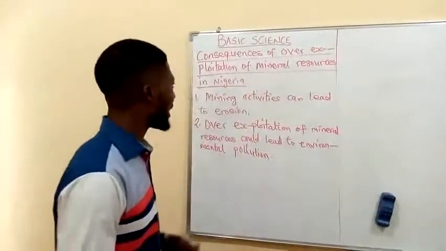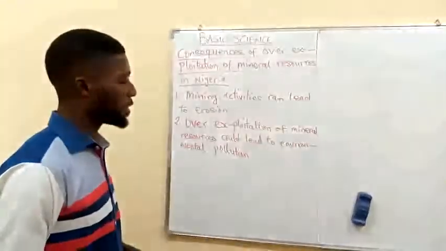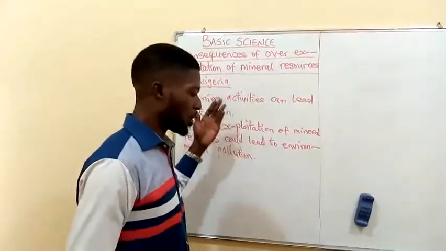Now, looking at the consequences of over-exploitation of mineral resources, number three.